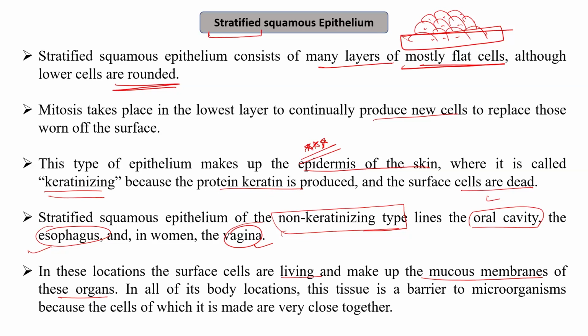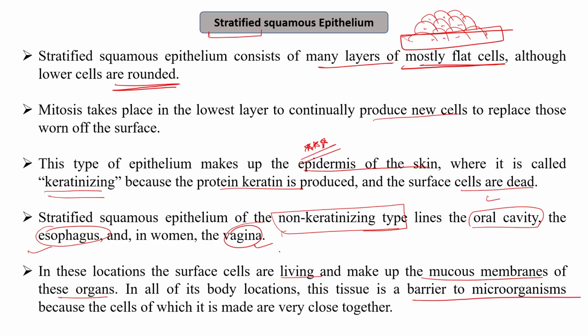In all these body locations, this tissue also provides a barrier to microorganisms, because the cells of which it is made are very close together, tightly packed, and therefore it does not allow the entry of microorganisms.